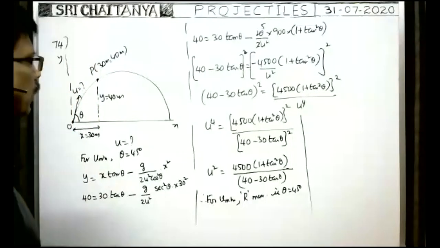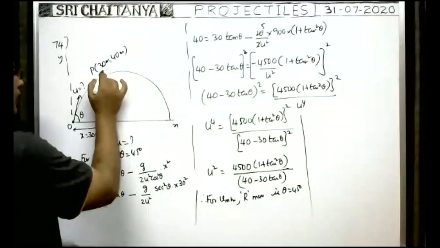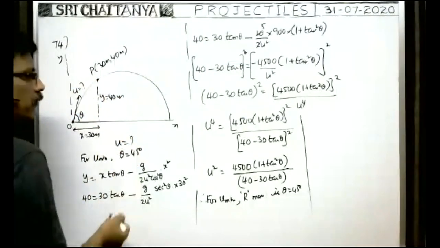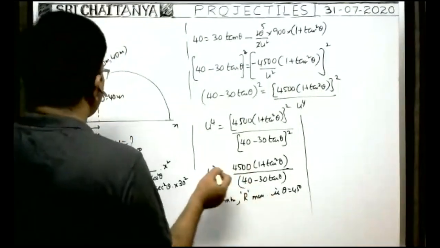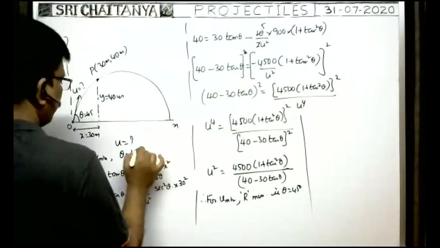At this distance, what is the minimum speed? It has to travel more distance along the x-axis, along the horizontal. The minimum speed means theta must be 45 degrees. That's why theta is taken as 45. You substitute here. So theta is 45 for minimum speed.